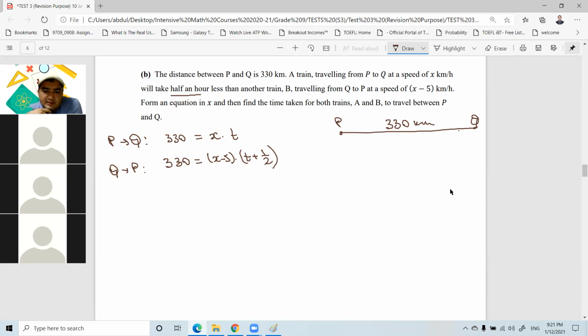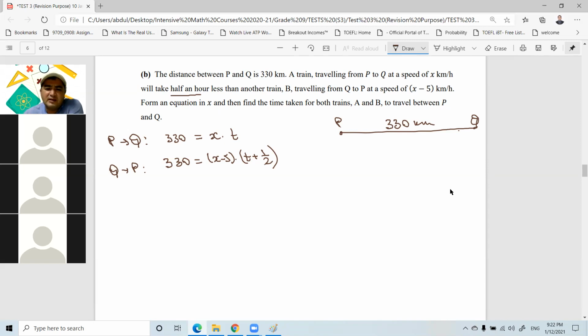Form an equation in X. Okay, we have already formed two equations in X and T. Now I will reduce this actually to the equation in 1 X. Okay, then find the time taken for both trains A and B to travel from P to Q. Okay, first we have to form an equation in X and then find the time taken. First we have to form an equation in X, and after that we just solve this and substitute there, we will get time T. Okay, that's it. It's also a very similar question.